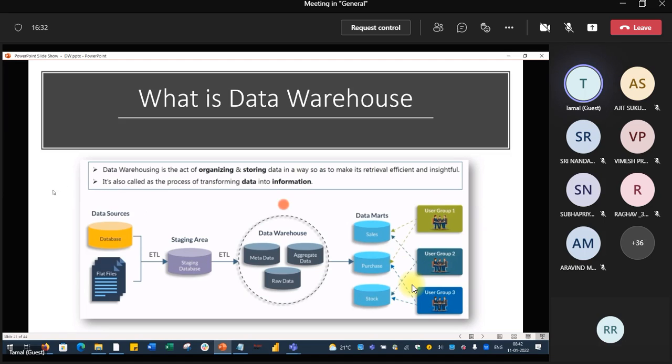Frankly speaking, there will be multiple data sources. Different departments may be using different types of data, or different regions may be maintaining their data in different formats. What are the different sources? One source may be Excel, which is very common these days.